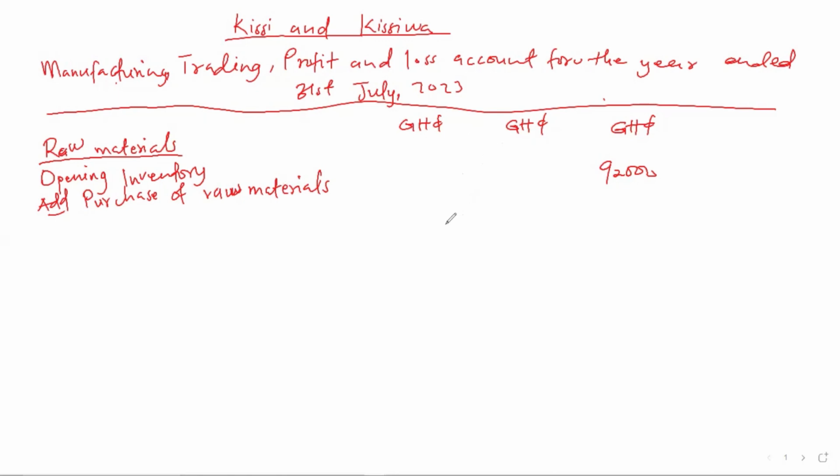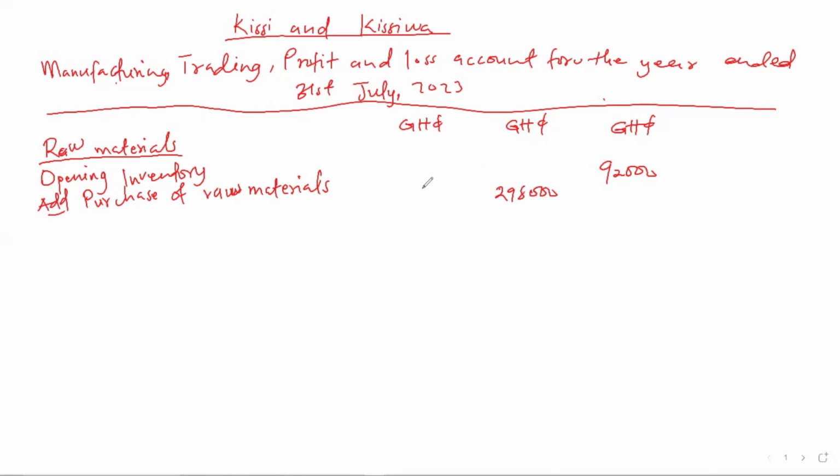When you look at the question, there is a carriage on raw materials. Since we have carriage on raw materials, let's bring our purchase of raw materials to the second column. So we add the carriage on raw materials.